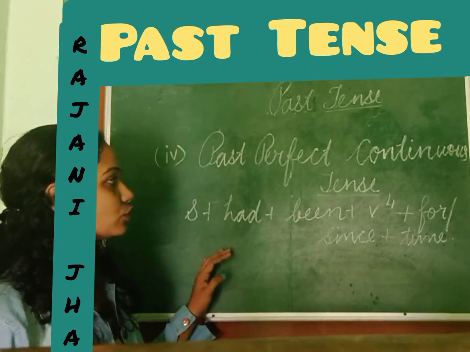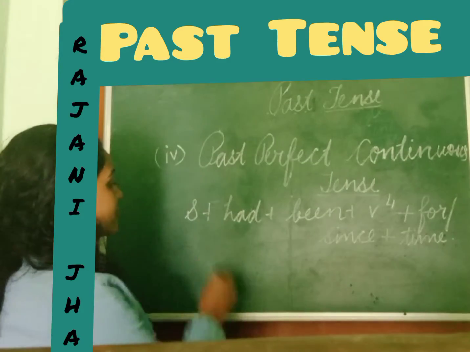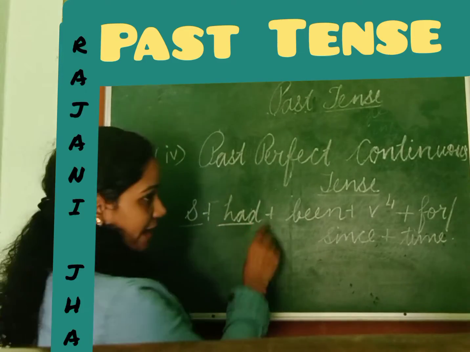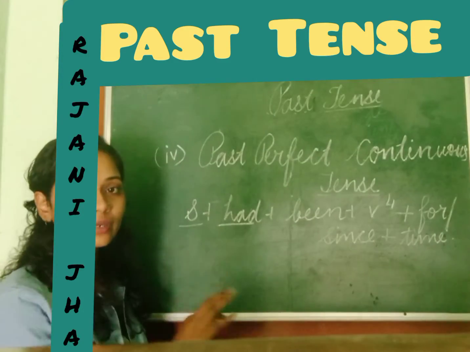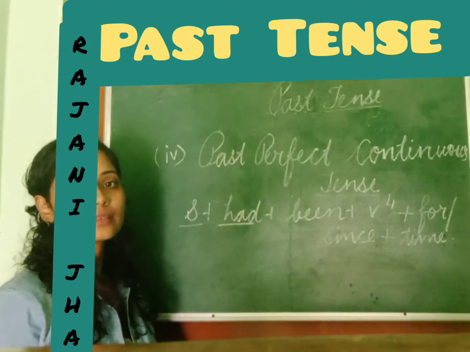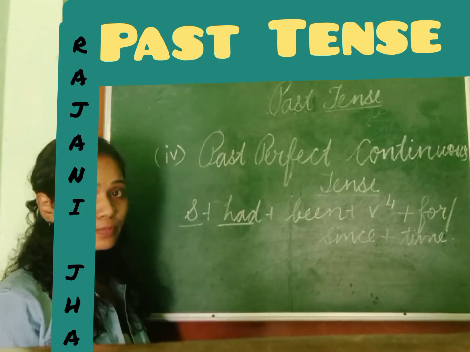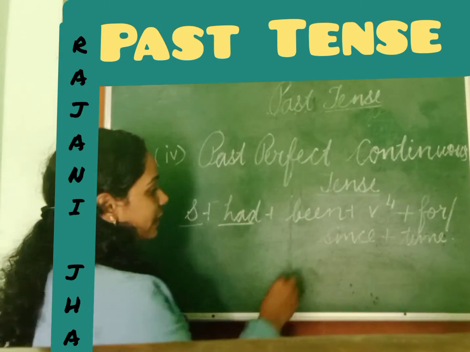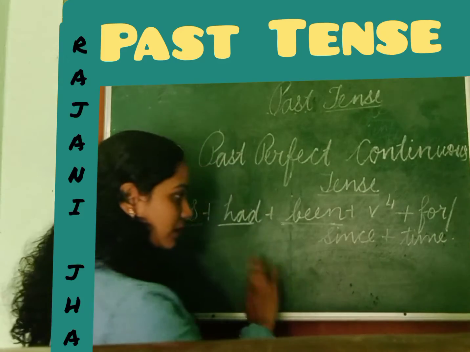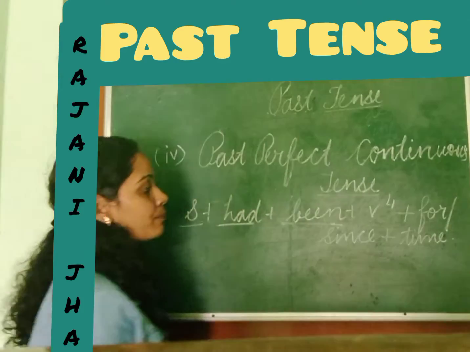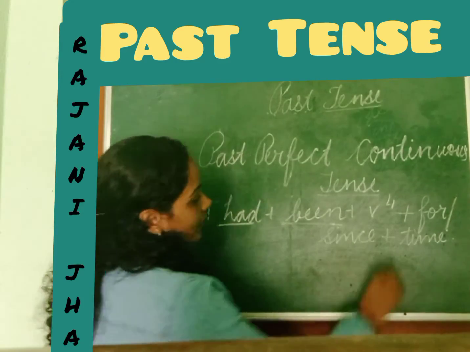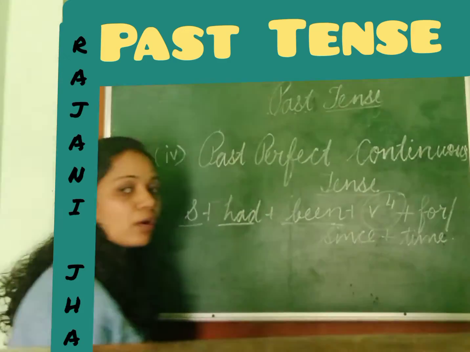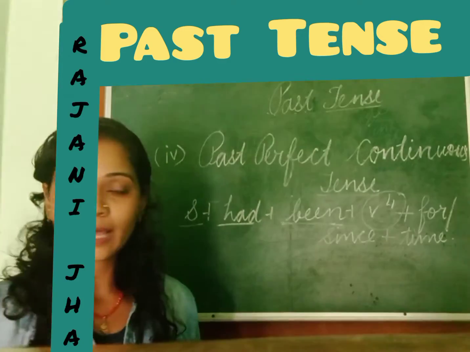So here the structure of past perfect continuous tense is subject plus had, as I said. It will be had only, not have and has, only had. Whatever subject is there, whether singular or plural, first person, second person or third person. Then we will use been. That is compulsory. Here we will use it, the third form of be: was, been. And again V4, the fourth form of verb, that is verb with ing.